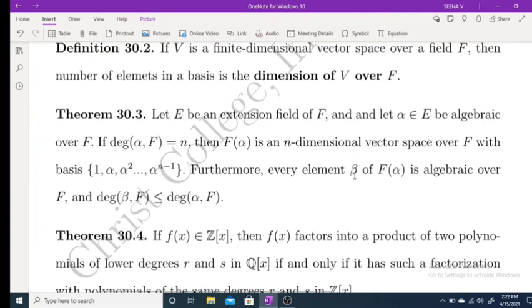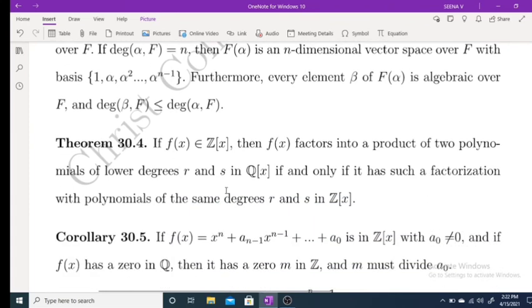Furthermore, every element beta belongs to F(alpha) is algebraic over F, and degree of beta over F is less than or equal to degree of alpha over F. This is one of the important results. I am repeating: if E is an extension field of F, alpha is algebraic over F, degree of alpha over F is equal to n, then F(alpha) is an n-dimensional vector space with this basis. And if there is any element beta belongs to F(alpha), then degree of beta over F must be less than or equal to degree of alpha over F.